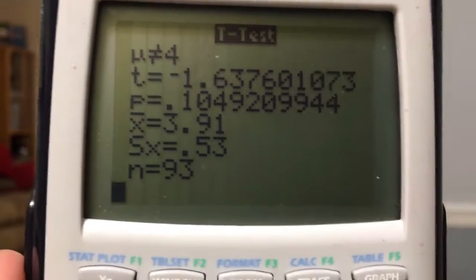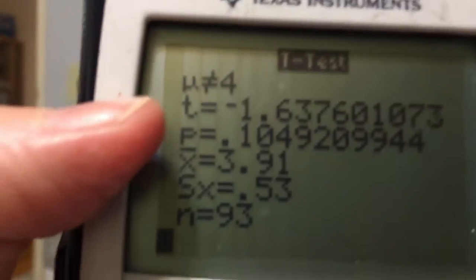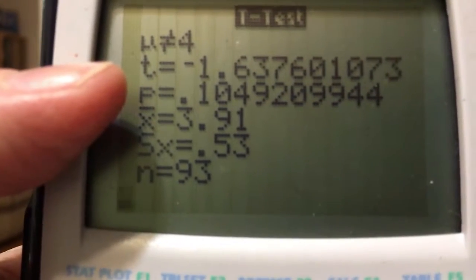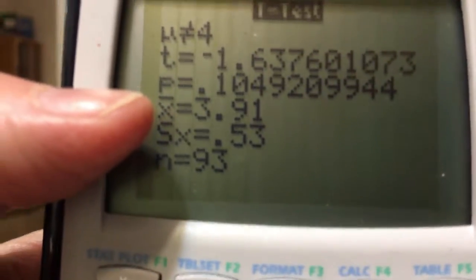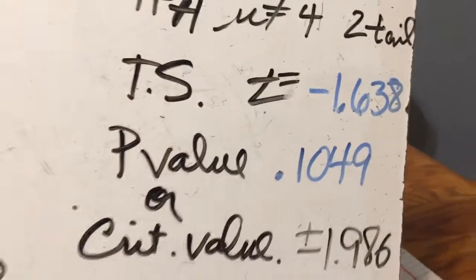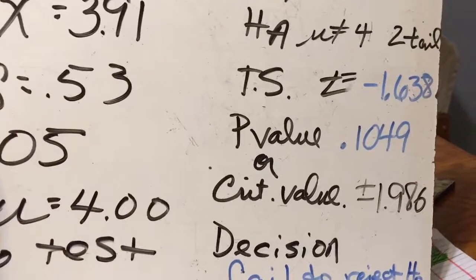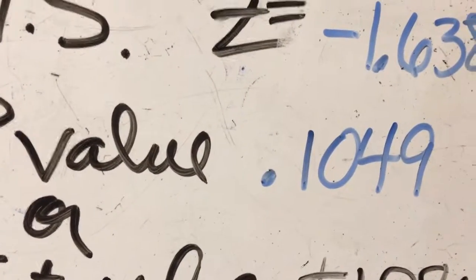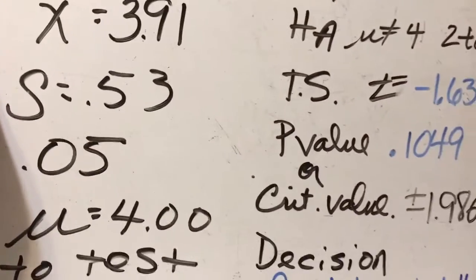And now once I've calculated, I get my t right here. That is my test statistic, negative 1.637, and my p-value 0.1049, which are here in blue. And then I must make my decision. Okay, and since my p-value, which is 0.1049, is larger than my alpha, 0.05, then I fail to reject.